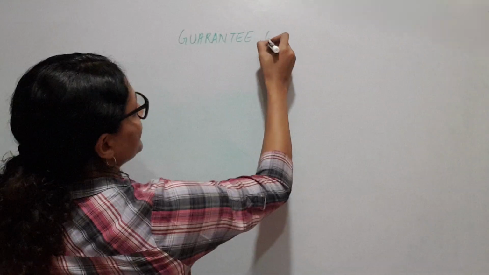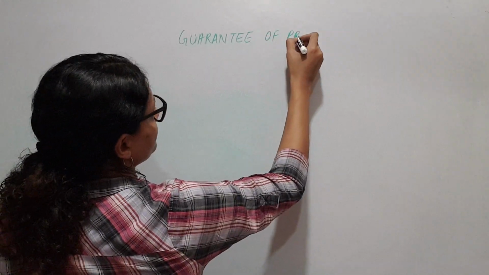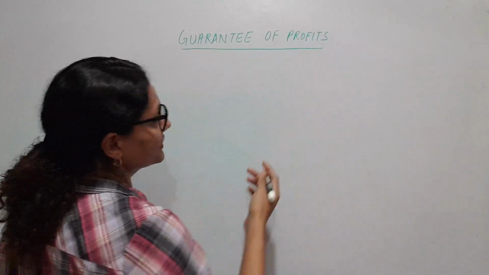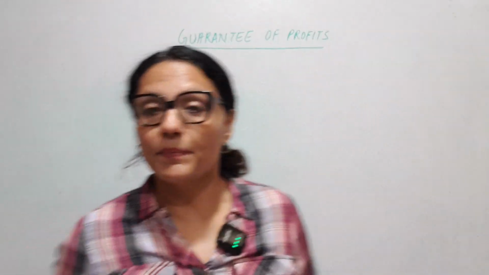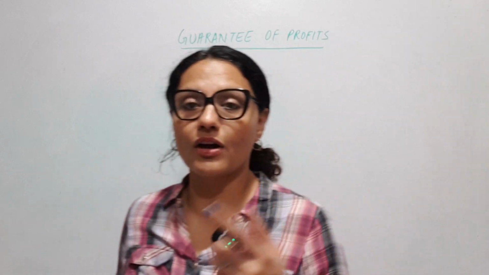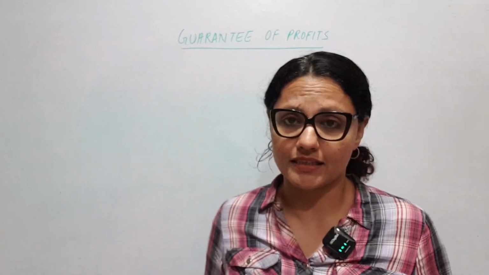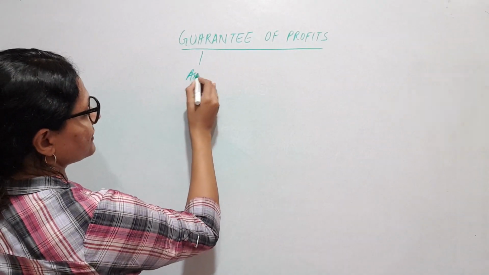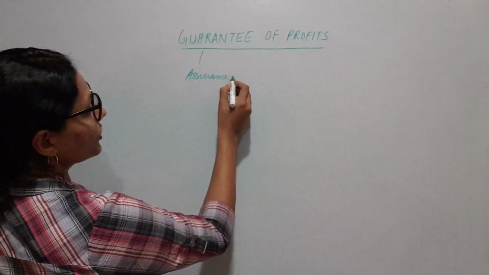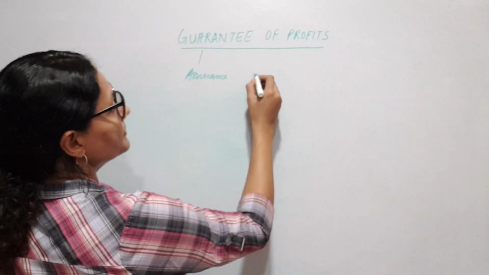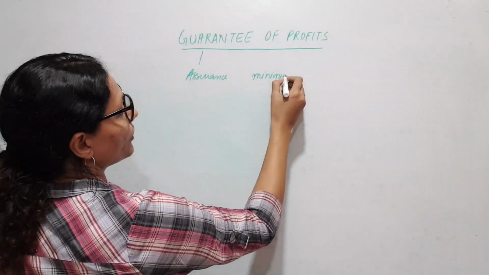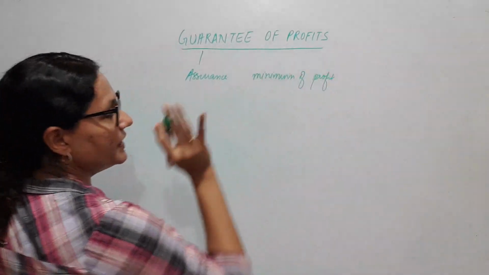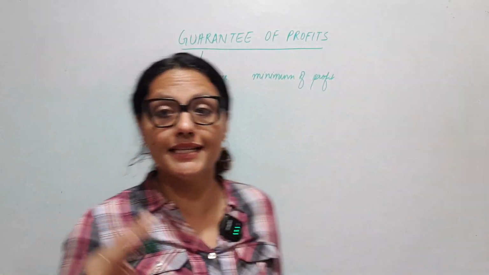So guarantee of profit means the partner, a partner or more than one partner, is guaranteed, assured. Guarantee here means assurance. He has the assurance to earn a minimum amount of profit. Minimum meaning at least.